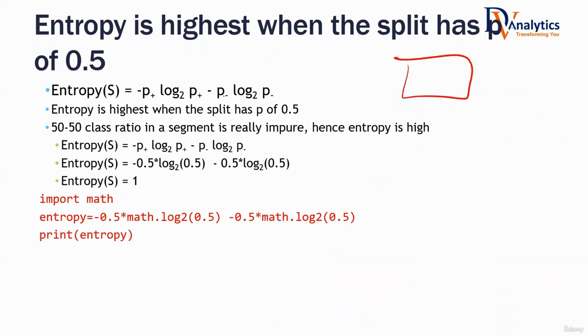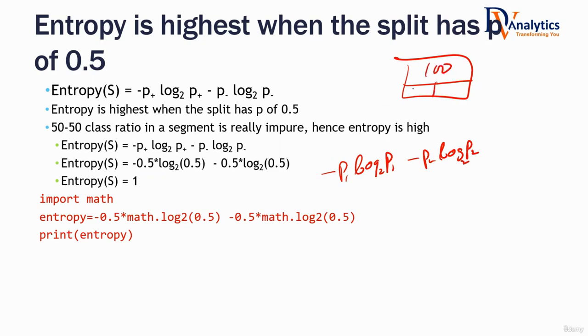No, that I got, sir. There is a P plus and P minus, and also a minus. An easy way to look at that is, let's say 0.5. So the formula is minus P1 log to the base 2 of P1 minus P2 log to the base 2 of P2. Let's get into this logarithms theory.